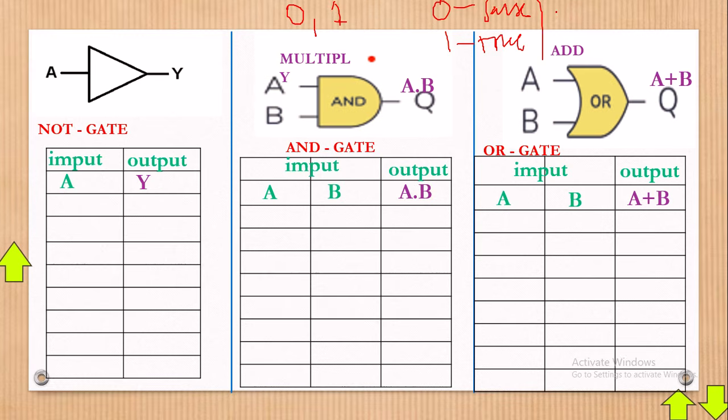A zero can also mean, if you're talking about switches, off. For example, the street lights in any city are off during the day and on during the night, meaning those street lights follow one of the gates, which is an automatic gate. So a zero means off and a one means on. Zero can mean false or off if you are dealing with a switch, and one can mean true or on.